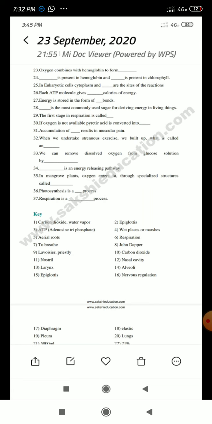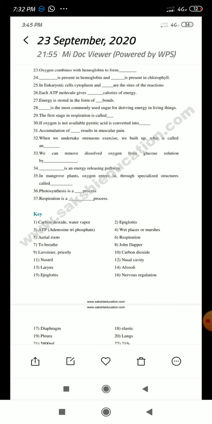Dash is an energy releasing pathway. Which one, respiration or photosynthesis? Respiration. Respiration is an energy releasing pathway. Photosynthesis is an energy synthesizing pathway. That is, in photosynthesis we make energy, and in respiration we lose energy. Next, in mangrove plants oxygen enters through specialized structures called dash.